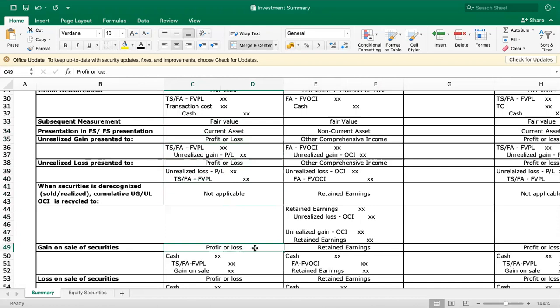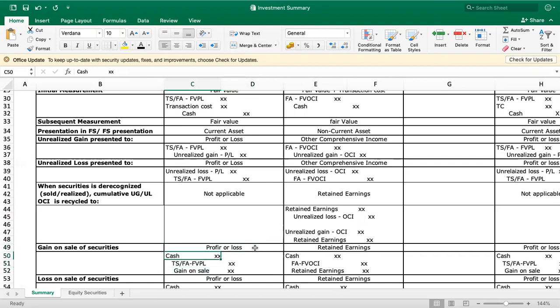So, presented through profit or loss, accounted under profit or loss. Basically, the entry is, since we sell the shares, we receive cash. We credit the shares, right? The share that we sold, the investment account. Then there's a gain on sale from the investment. So the gain is presented in your profit or loss.